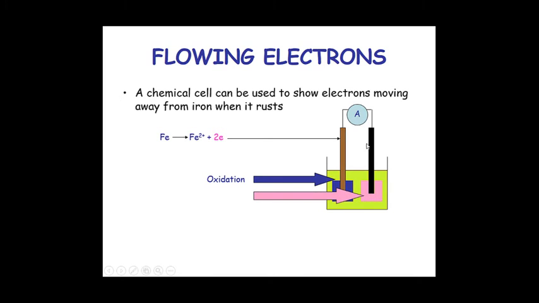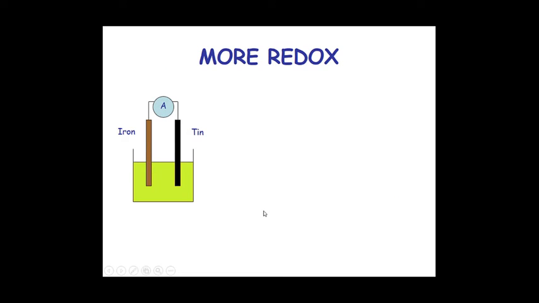And on the other side, the electrode gains electrons, therefore it is reduction. Therefore we call this process the redox process. Reduction plus oxidation both occur simultaneously. Electrons leave the iron atoms when it rusts.